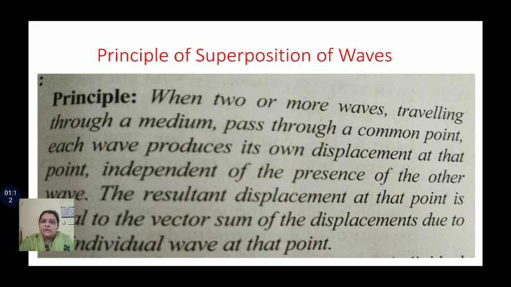That means whenever two or more waves traveling through a medium pass through a common point, that means the starting point is common and every wave has its own displacement, and their resultant displacement is equal to the vector sum of all those displacements of the waves. And as displacement is a vector quantity, the individual displacements are added by considering their directions.